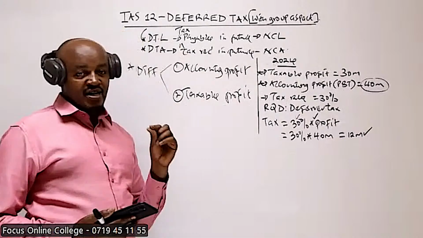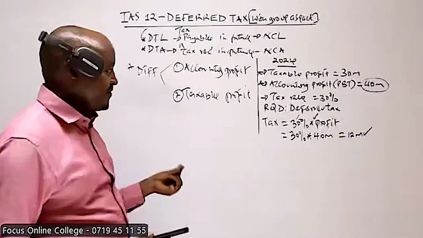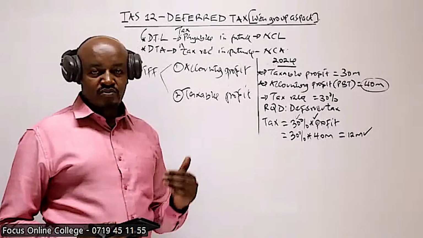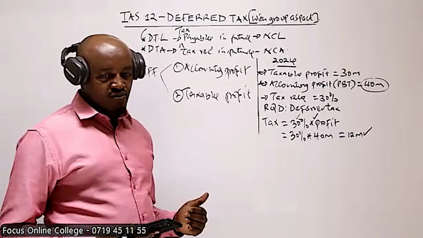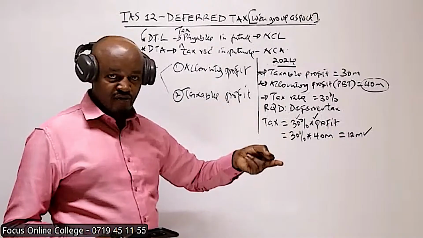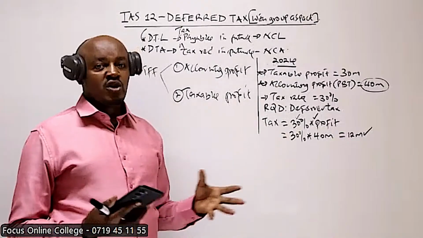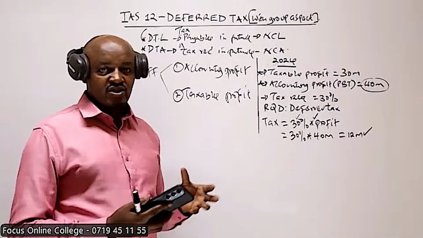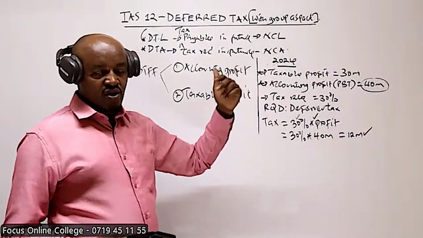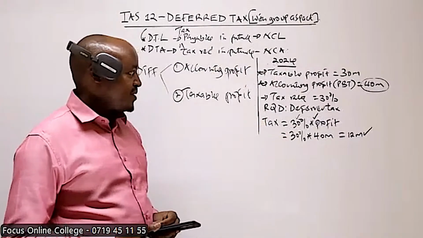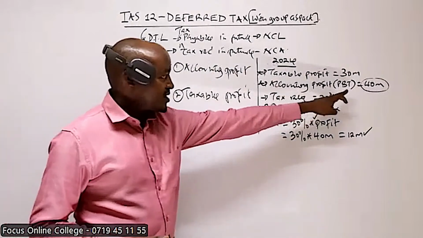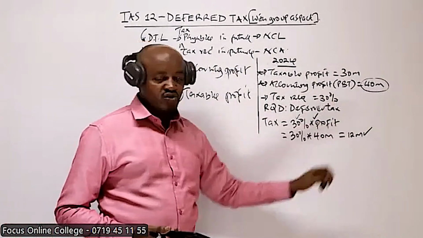Now, we have said that for us to be able to compute the deferred tax, the first thing we need to do is to determine the tax which was supposed to be paid during the current year. The tax which was supposed to be paid by our company should be 30% of its profit. And when we talk about profit generally, we are referring to the accounting profit. The accounting profit in this case is how much? 40 million. So the tax which was supposed to be paid will be 30% of 40 million. That will give us 12 million.